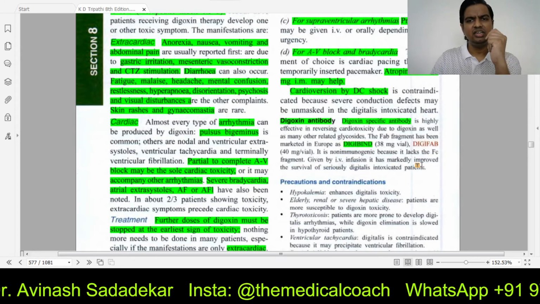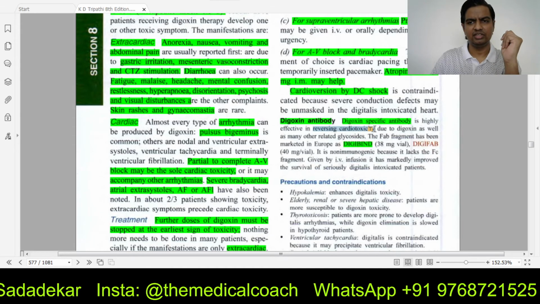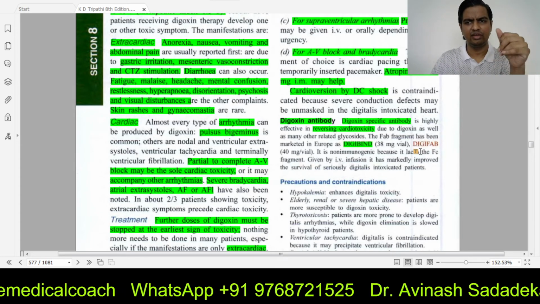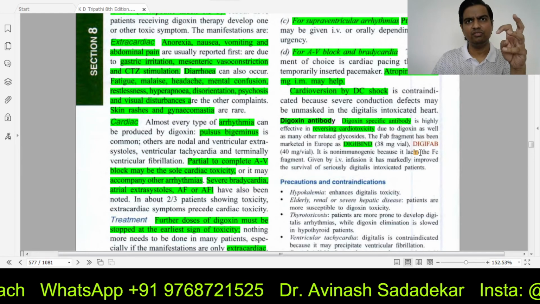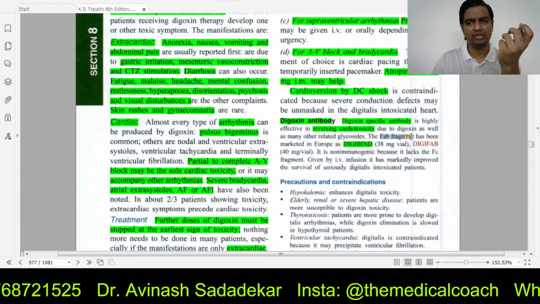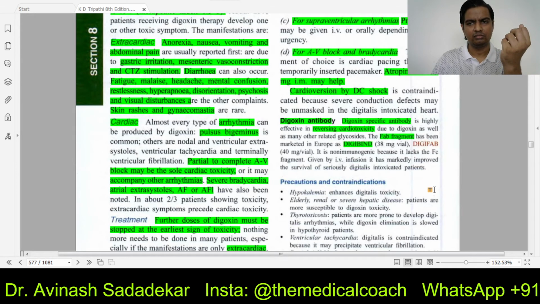It will instantly reverse the cardiotoxicity, because of digoxin and any other cardiac glycoside. So this is kind of, if you remember the structure of an antibody, the FAB fragment of that antibody. Okay.